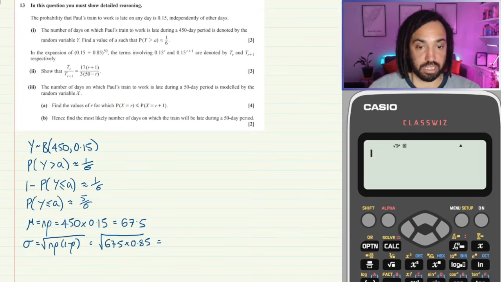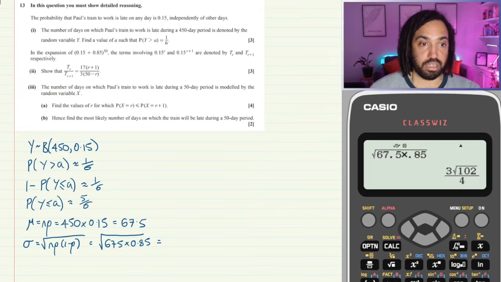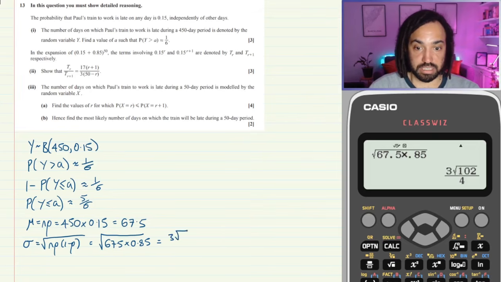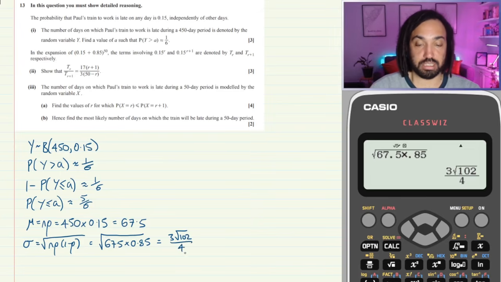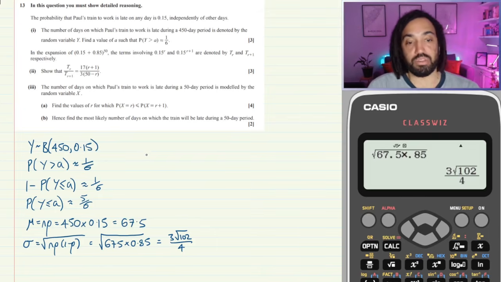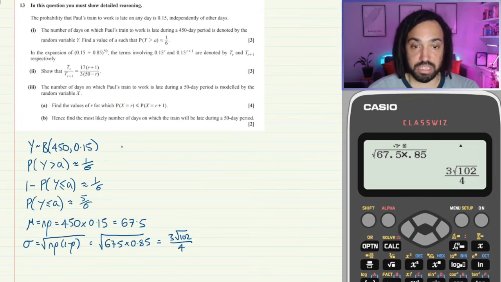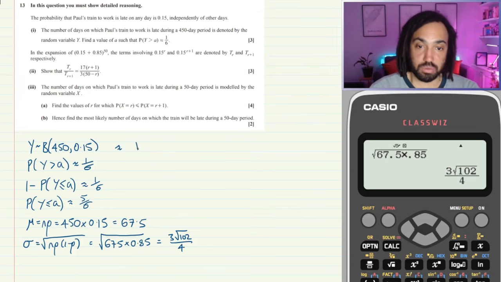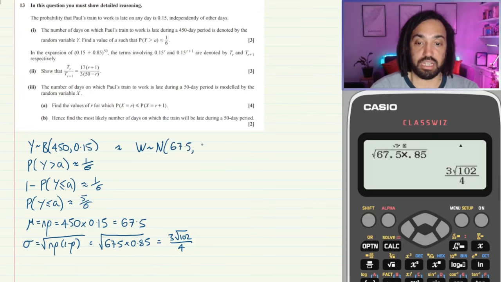Can't do that one off the top of my head, so I'm going to have to do that like so. Okay, yeah, fine. Let's just leave it in exact form, like that. Perfect. So that's the standard deviation. That will then allow us to approximate this distribution. Let's call it W, normally distributed, with a mean of 67.5 and a standard deviation of 3 root 102 over 4, like so.